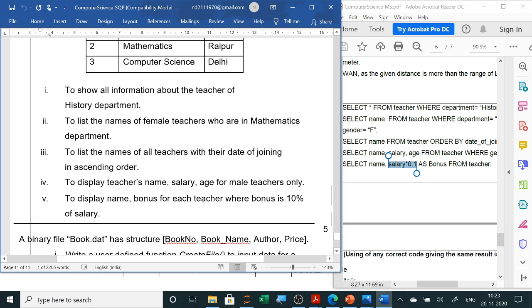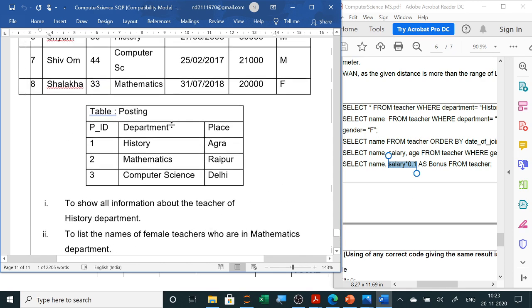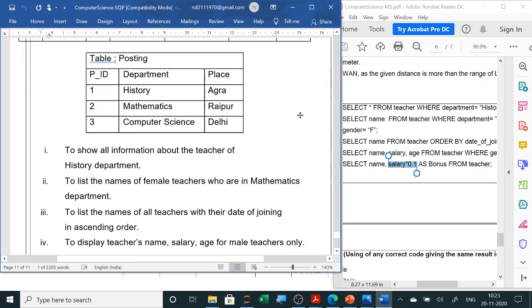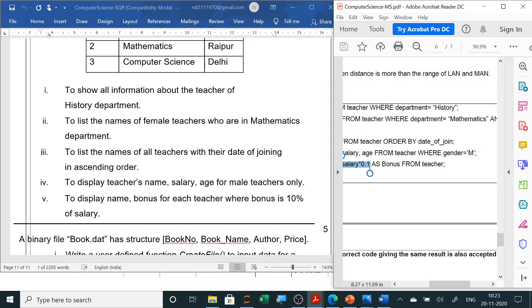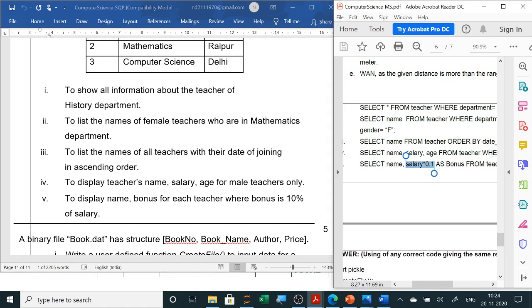Then select name from teacher where department equals maths. Now you see the spelling here, mathematics, and gender equals female, F. So here M and F are given. So you will write here F. See the answer also: department equals mathematics and gender equals F. Next is select name from teacher.